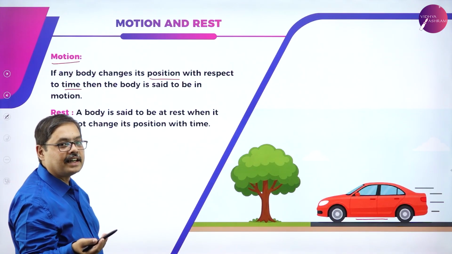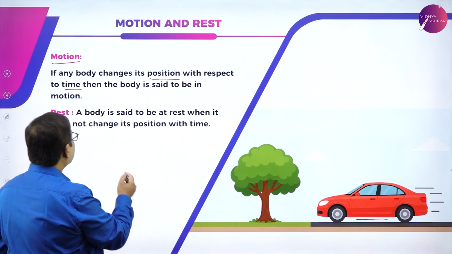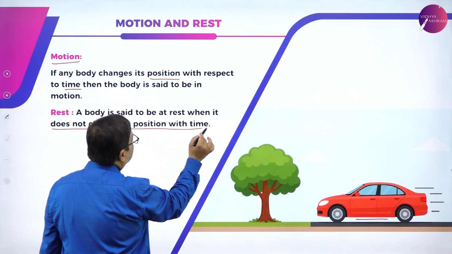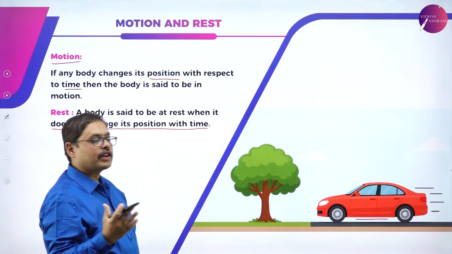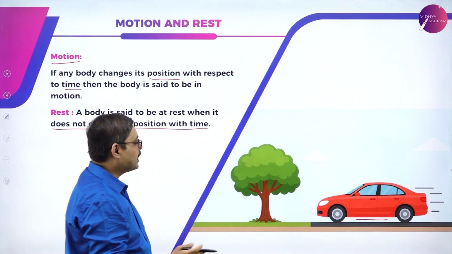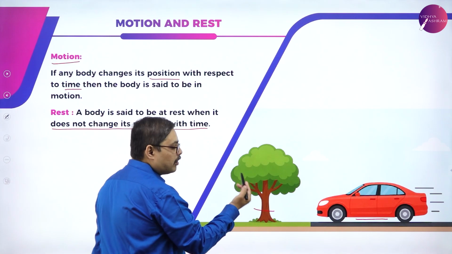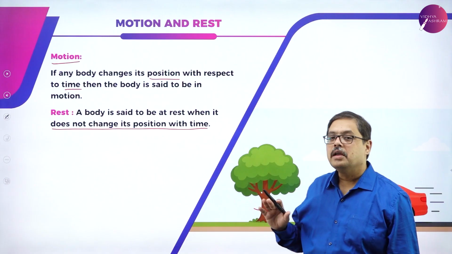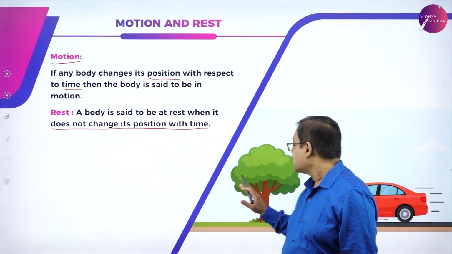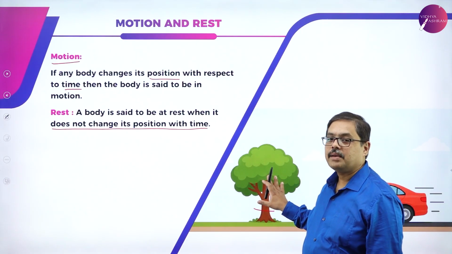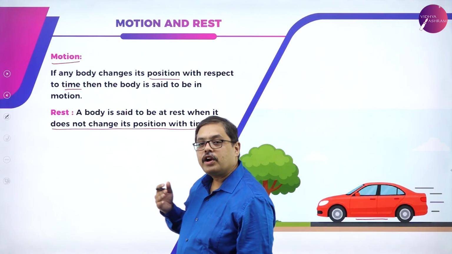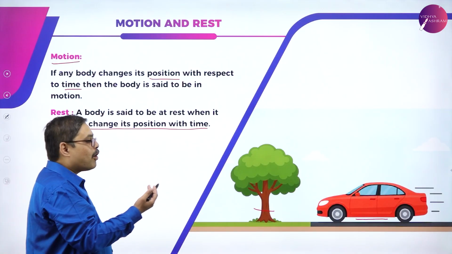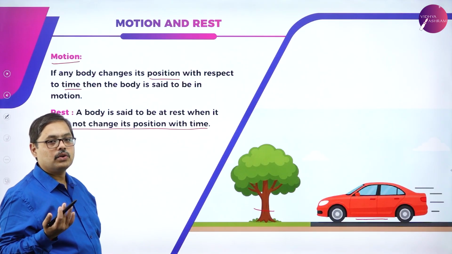Then what is rest? Rest is the opposite of motion. Rest is when a body does not change its position with respect to time. The best example for that is you are sitting in a position and watching nature. A tree is a best example of an object at rest. It does not change its position with respect to time. Maybe 1 hour, maybe 1 day, maybe 1 year, the position of the tree remains the same. So motion is when a body changes its position with respect to time. Similarly, rest is when a body does not change its position with respect to time.